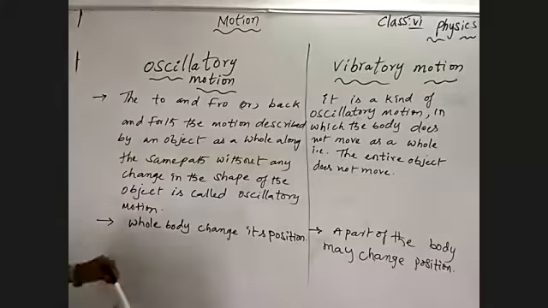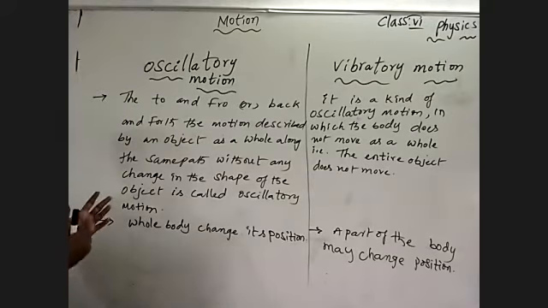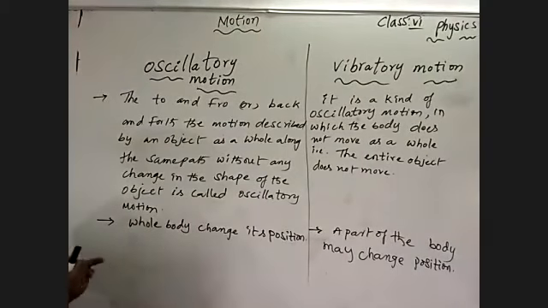So in oscillatory motion, the body completely changes its position. It can move from one end to another end, traveling front and back. But in vibration, it makes a to and fro motion, but the whole body is not moving. Any one of the parts will move front and back. Understand? Any one of the parts of your body. This is the difference between oscillatory motion and vibratory motion.